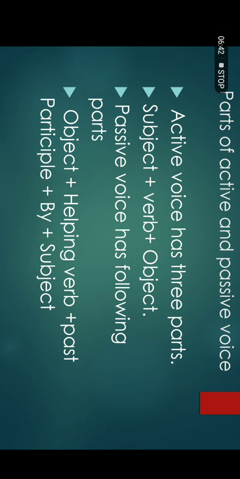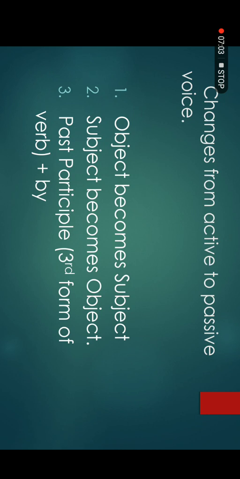Another word by will be there, but in some tenses by is not. And at the last place we will have a subject, the main doer of some action, but in some tenses there is no doer, there is no subject. So the main identification of passive sentence is the object plus helping verb plus past participle. Okay, there are some changes we have to make when we are going to change active sentence to passive voice. There are some rules which we have to follow while we are going to change active voice into passive voice.